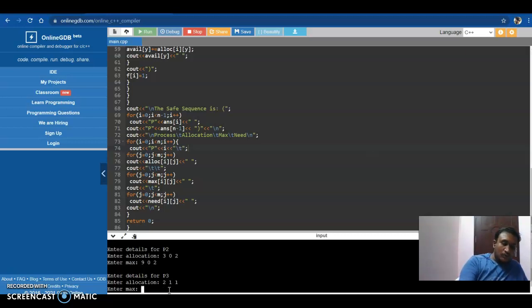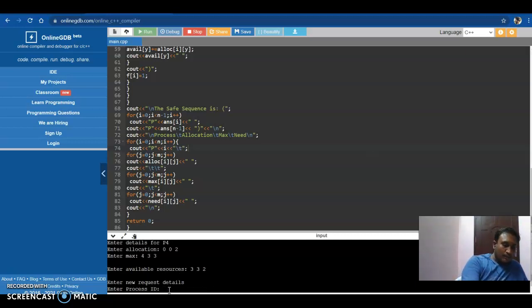Enter max 2 2 2. Enter details for P4: 0 0 2. Enter max 4 3 3. Enter available resources 3 3 2.